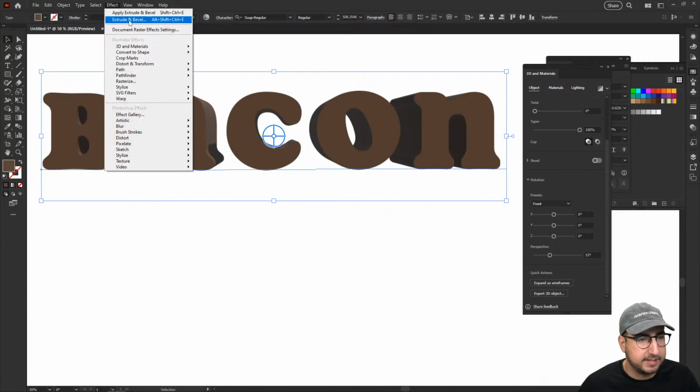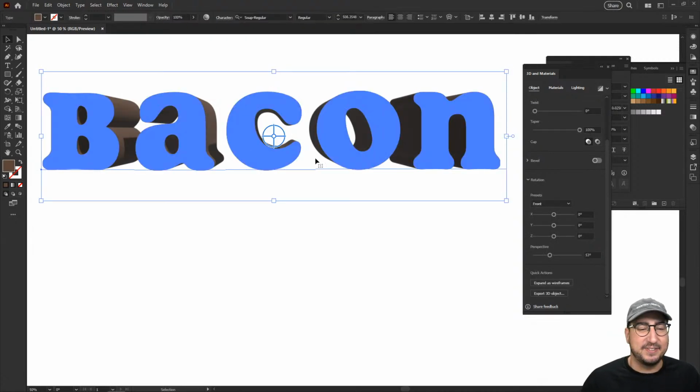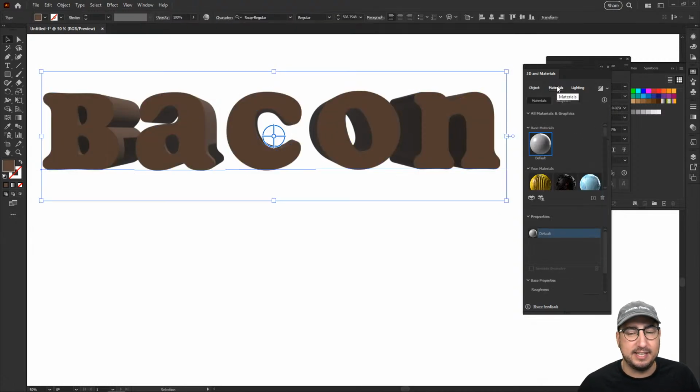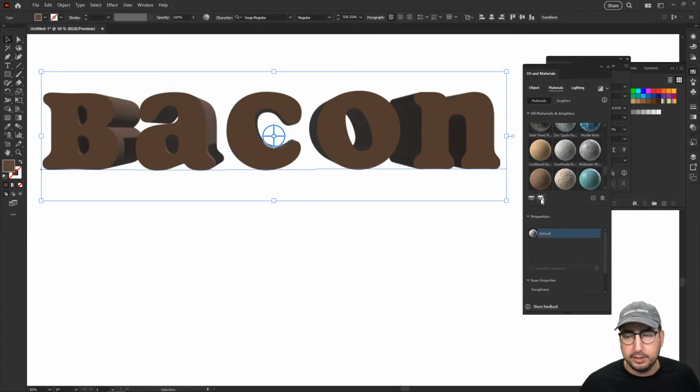Got it. So effects, 3D, bacon eyes. I don't see bacon eyes there. All right, so we are going to have this selected, and we are going to go to materials. And if you don't see the material that you want in your materials or in the Adobe Substance materials right here, what you can do is click on this button right there, find more materials on Substance 3D Community Assets.